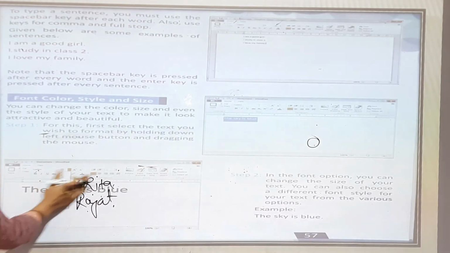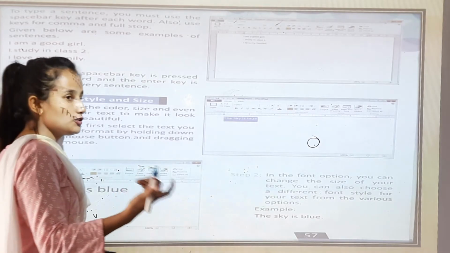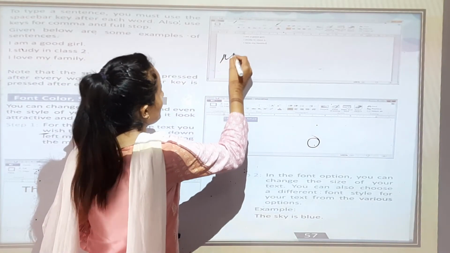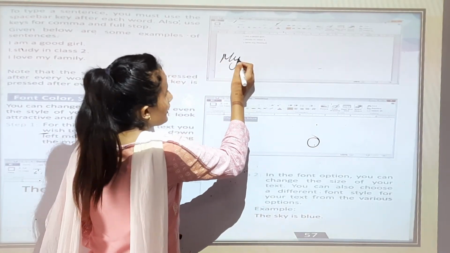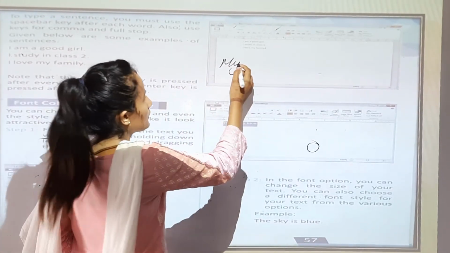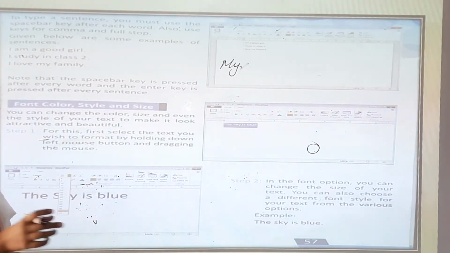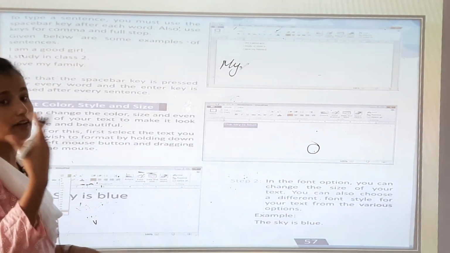On the next page, to type a sentence, you must use the space bar key after each word. Also use the keys for comma and full stop. So when I am writing my name, you have to give a gap. Whenever you are giving a gap, you have to click the space bar button on the keyboard.